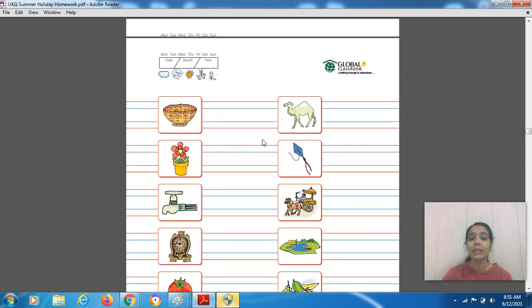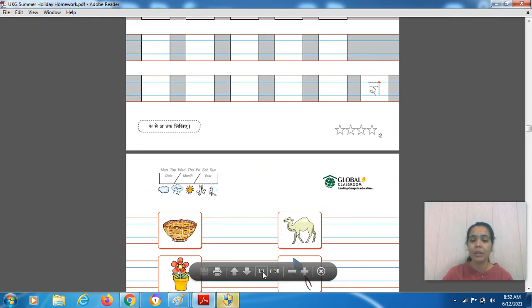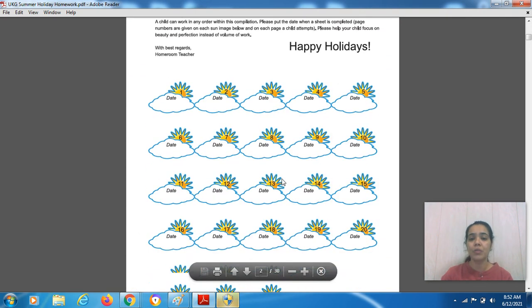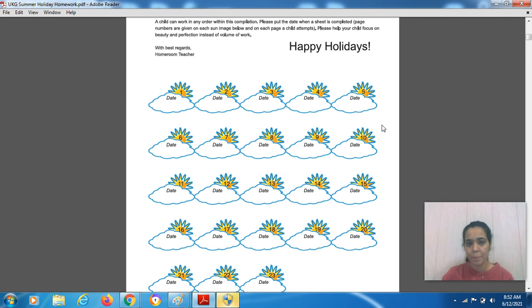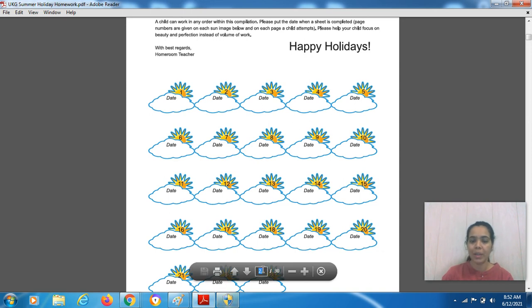Before starting this worksheet, you have to do the same thing. Whenever you start a new worksheet, what do you do first? You have to write the date, right? So here you have to write the date for today, as well as you have to open the very first page, and here also you have to mention the date. That is a must whenever you do your work in your holiday homework booklet. So both the pages you have to fill, right? Again I am coming to page number 13, which we have to do first.